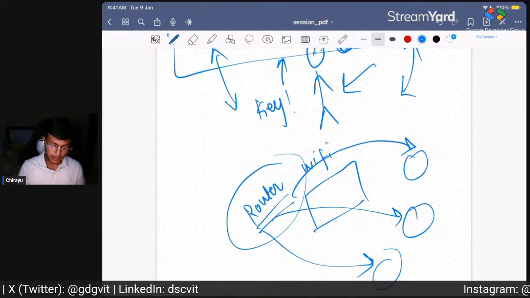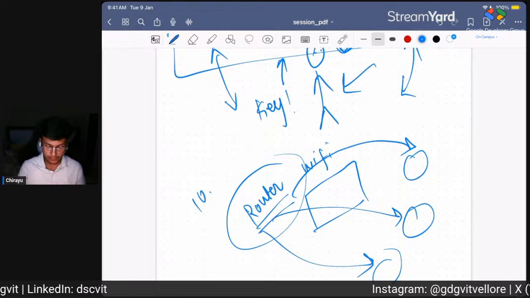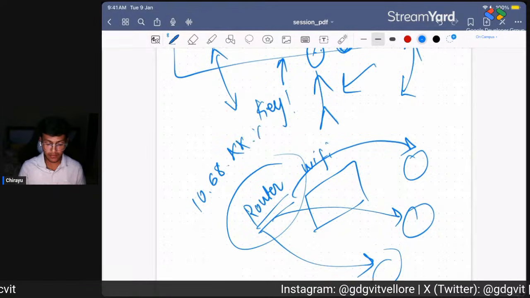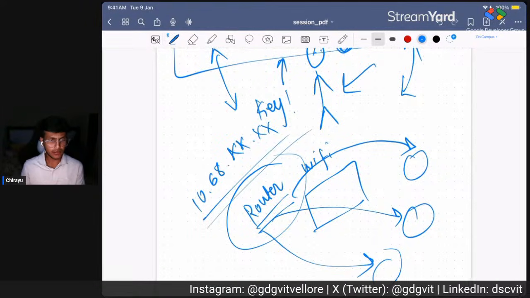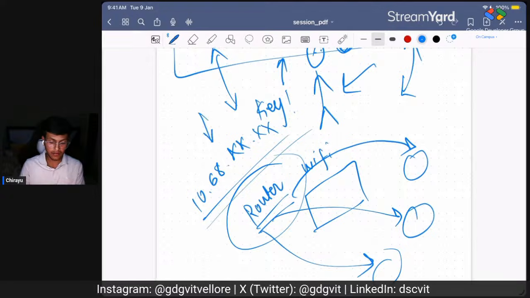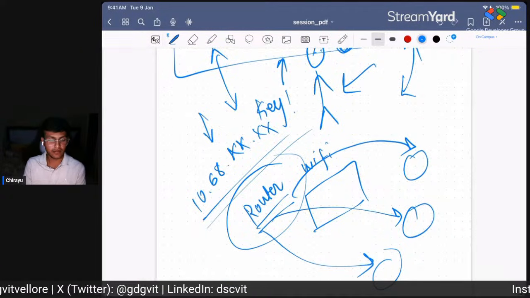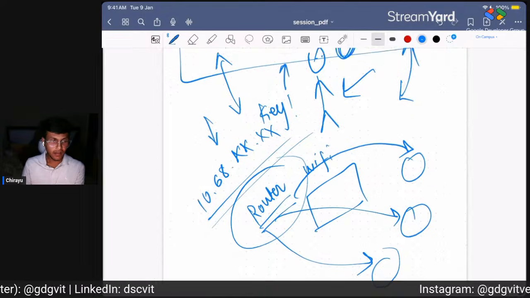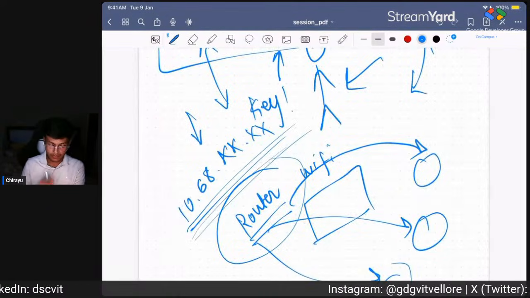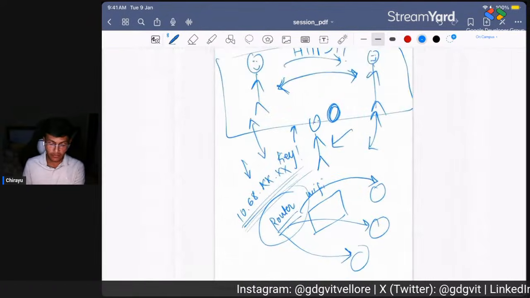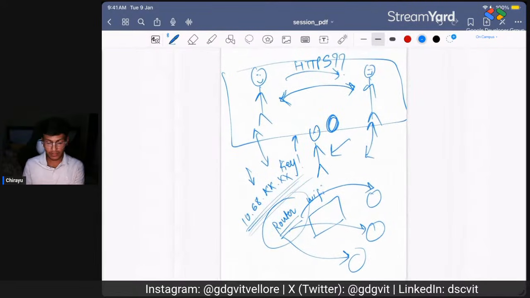Maybe that is 10.68 dot something dot something. And this is, by the way, a rotating IP address. This is not static. Static IP addresses are paid, as far as I know. So yeah, this is a rotating IP address. That's how the router and everything works.